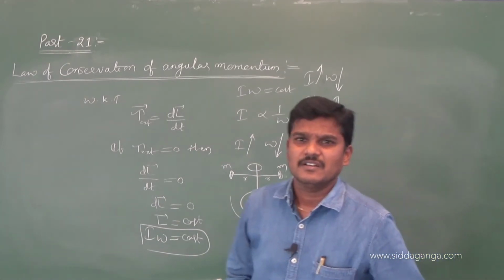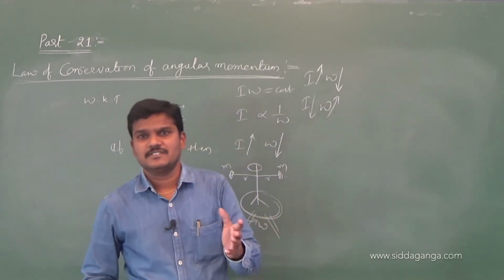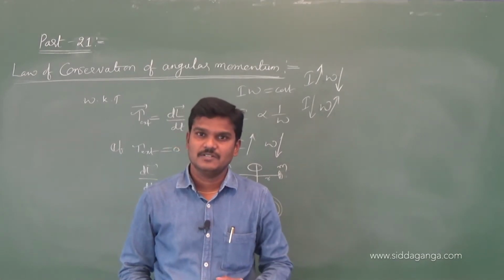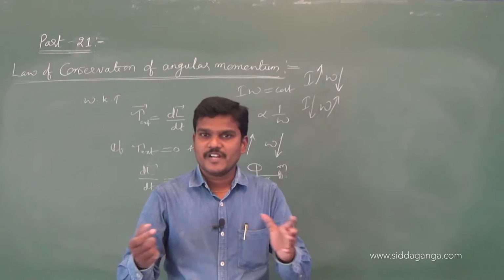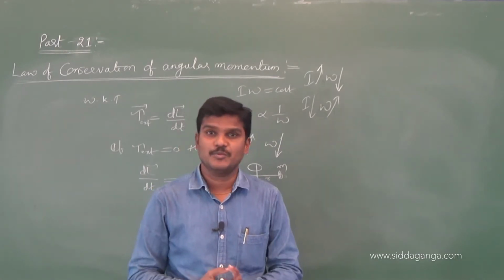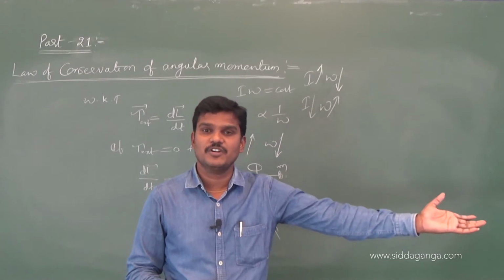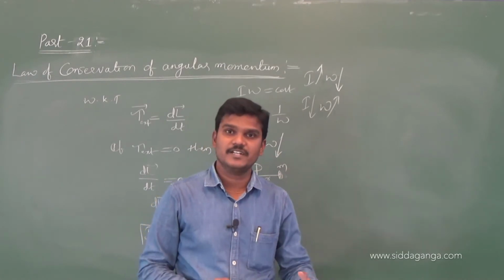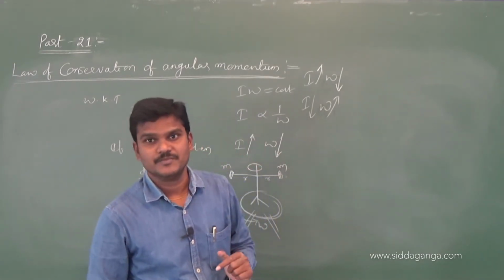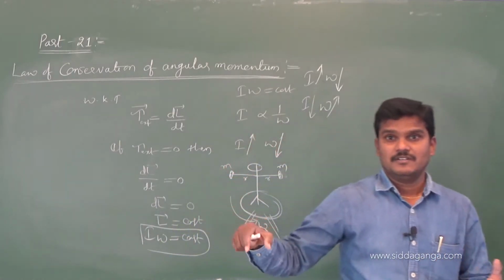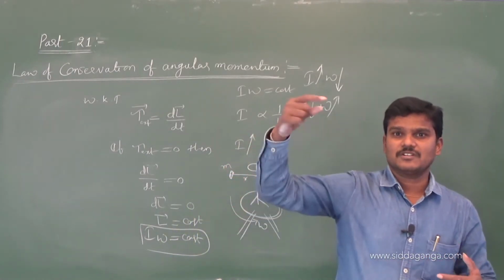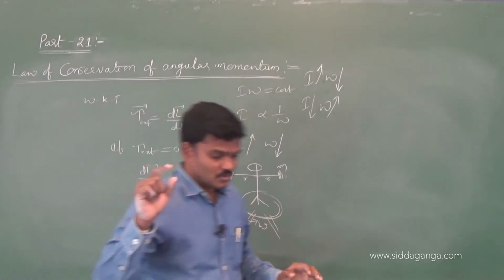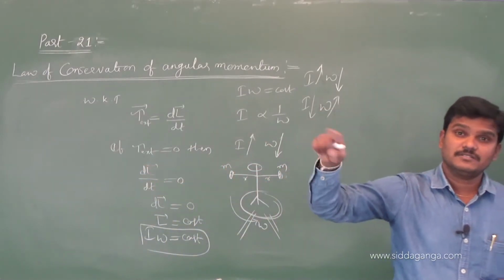Not only this, if a dancer performs any dance, he will also follow conservation of angular momentum. So a dancer performs based on the law of conservation of angular momentum. When he stretches the hands away from his body, his moment of inertia increases, and automatically the angular speed of rotation decreases to conserve the angular momentum. And a skater performs pirouettes or somersaults.